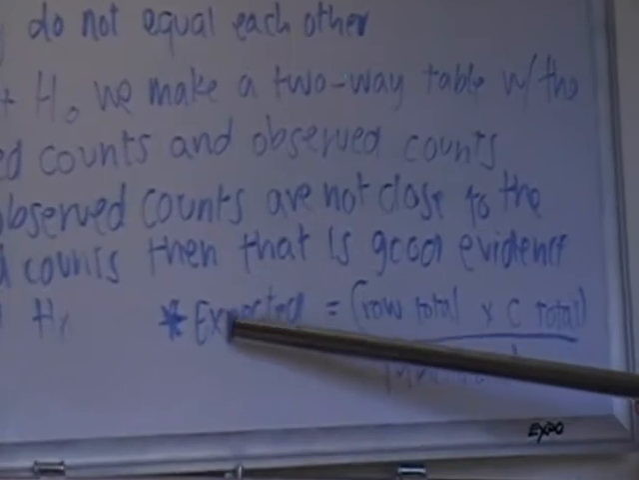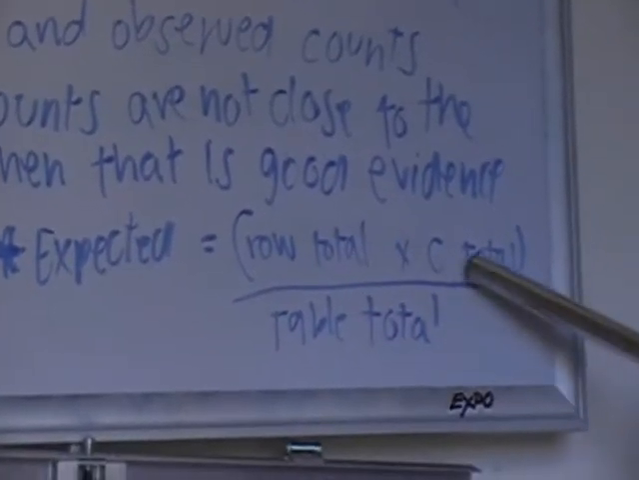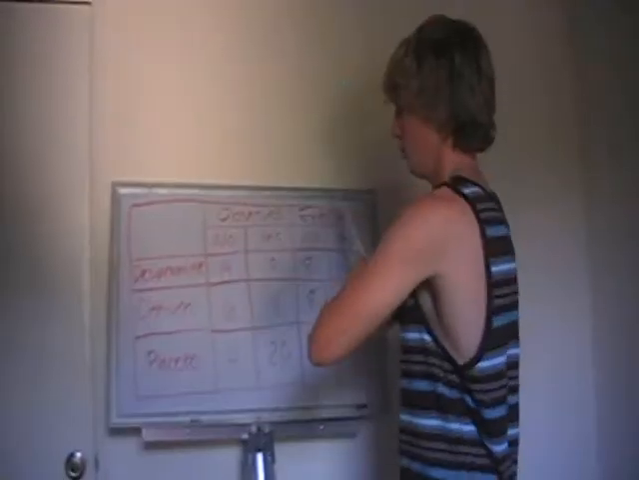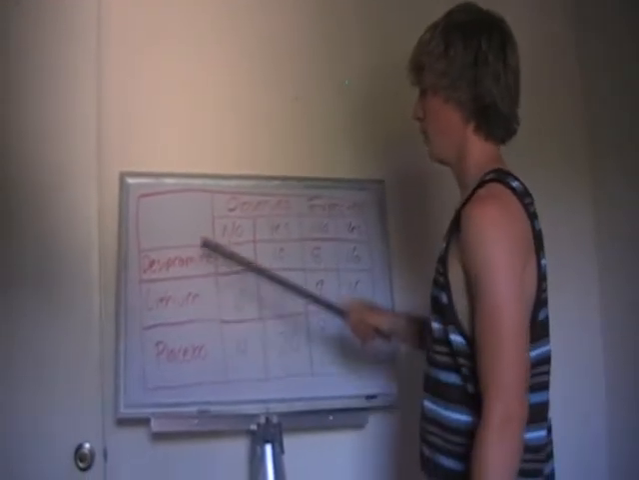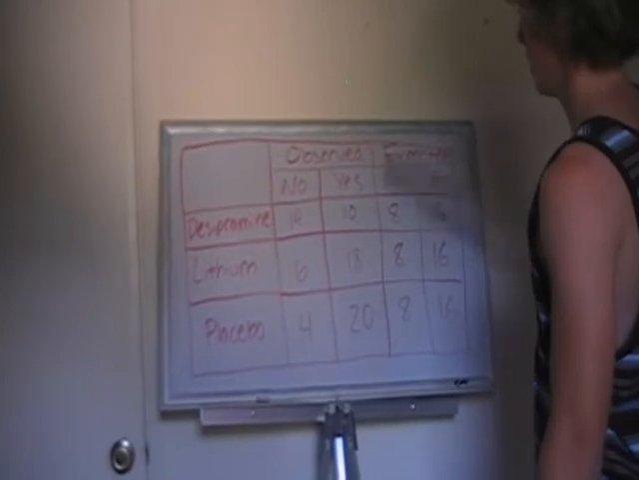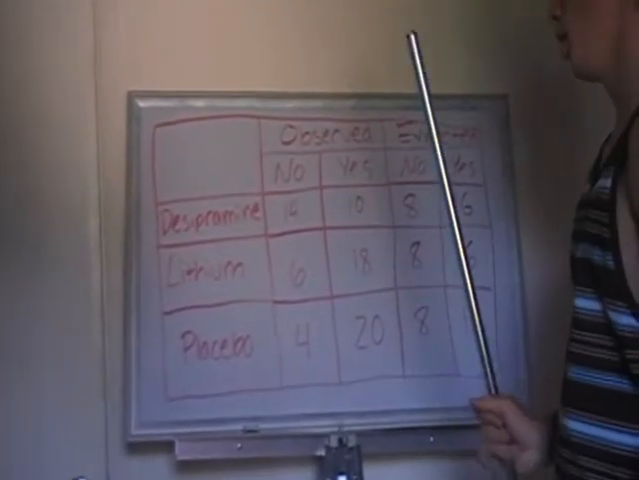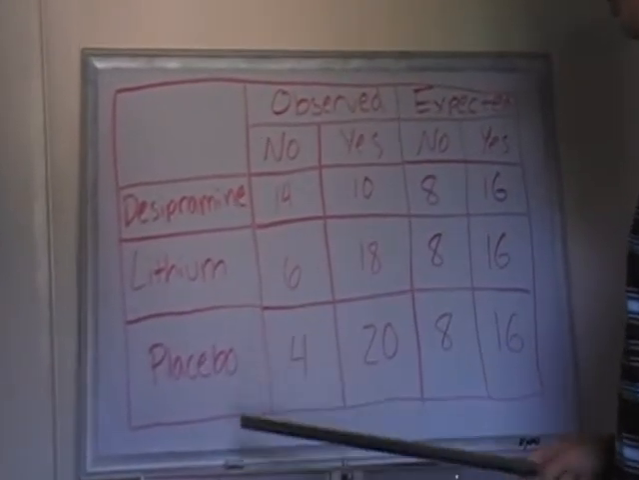So, we find our expected counts by multiplying our row total times our column total and dividing that by our table total. So here's our whole two-way table for the example, with our treatments in the left column, our observed counts in the next two columns, and our expected counts in the final two columns. So, we tested each of the treatments 24 times.